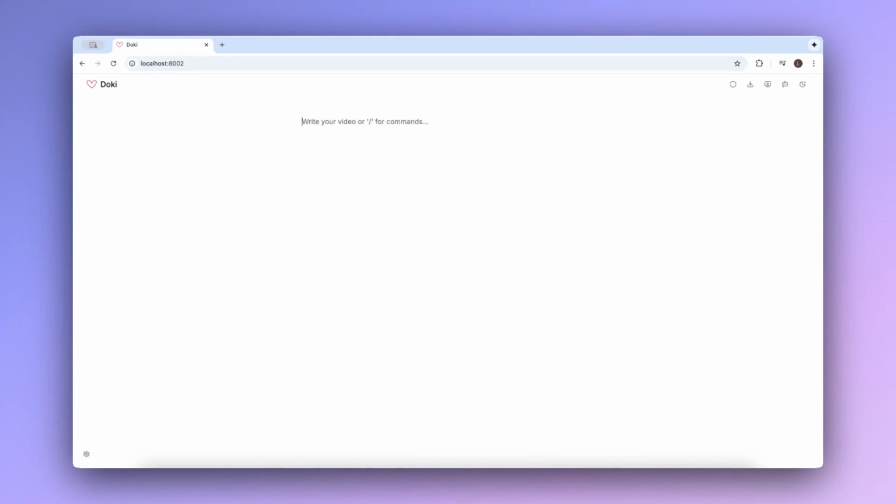In Doki, the document is the central medium. It serves as both a human-readable narrative and an executable script for video production. For example, let's create a short story about a little red panda. Everything in Doki starts with a slash.